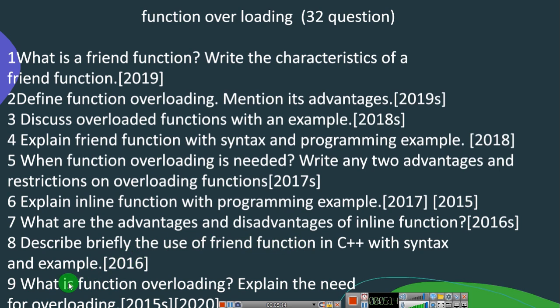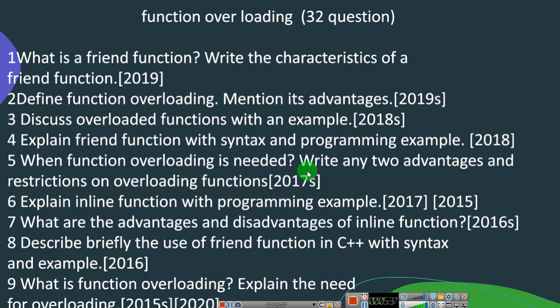Next one is, what is function overloading? Explain the needs of function overloading. This question is asked in 2015 supplementary and 2020. You are going to explain what is function overloading, and needs is nothing but why you need function overloading. So that you are going to write.